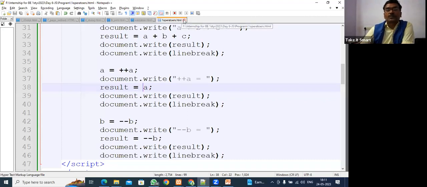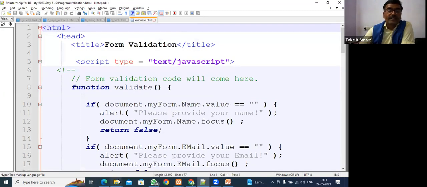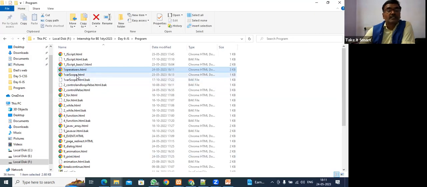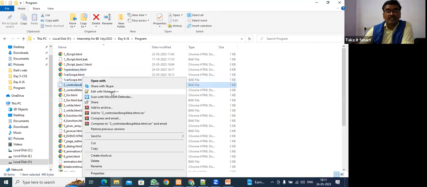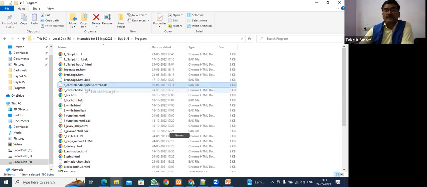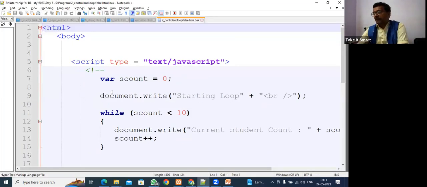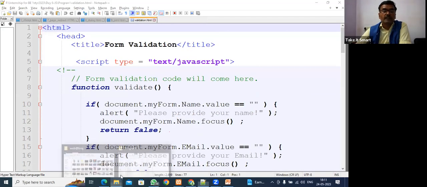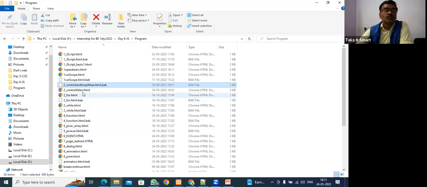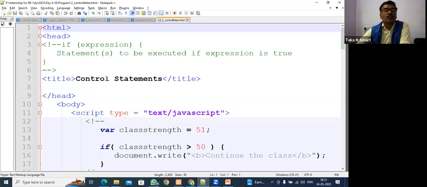Now I'm closing this program, and here we explained operators, different types of operators. Next is variable scope. Already we have explained variable scope, control loop, if and else. As I said, JavaScript is a programming language and it has all the programming capability. Fine. So here in this program, while loop, this is wrong. I don't want while loop. I want if and else. So this program controls a statement.